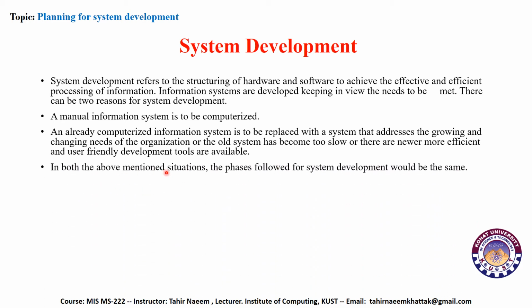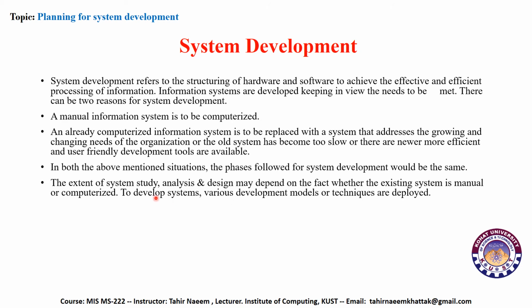In both of the above mentioned situations, the phases followed for the system would be the same. The extent of system study, analysis and design may depend on whether the existing system is manual or computerized.